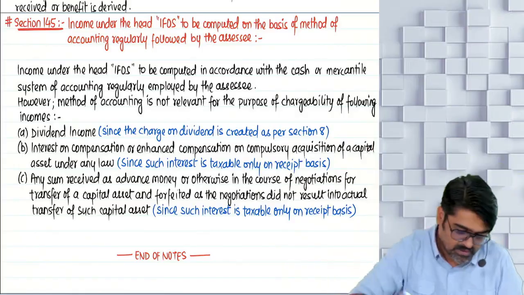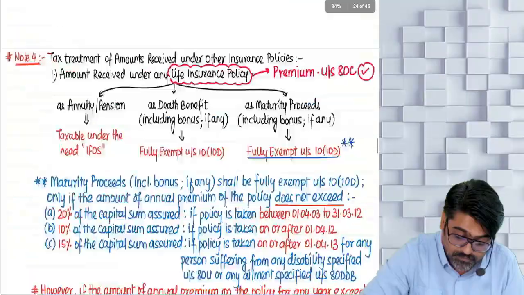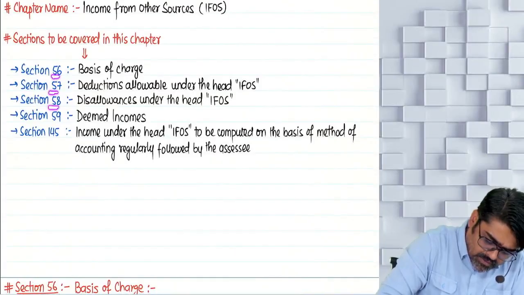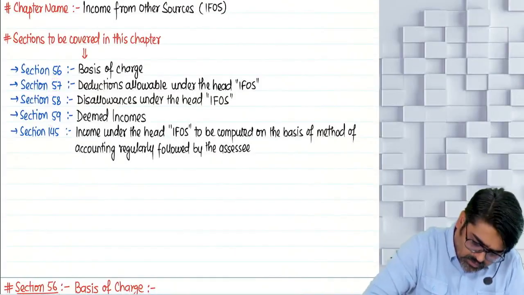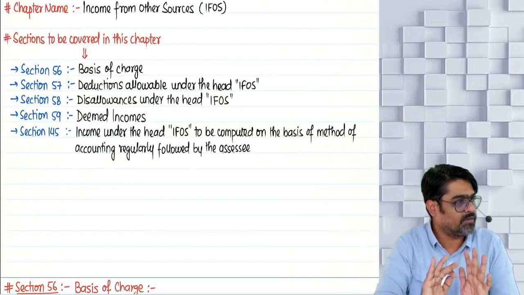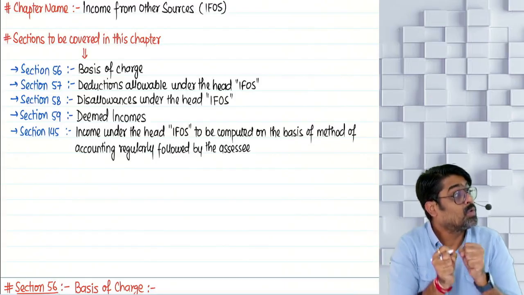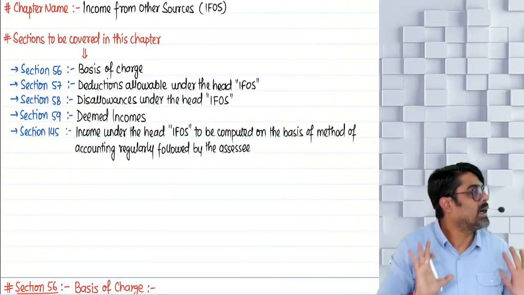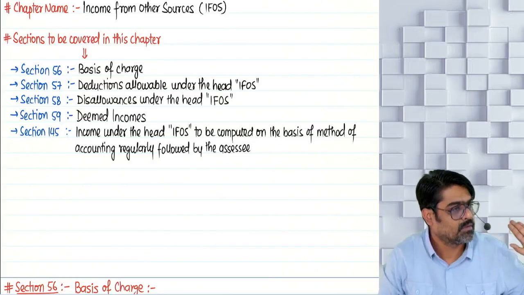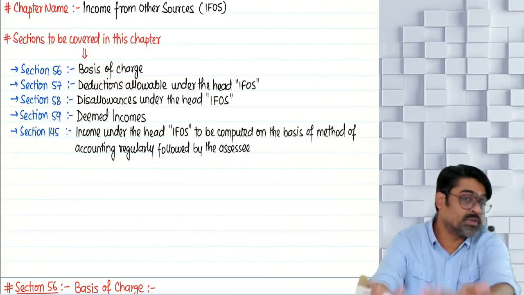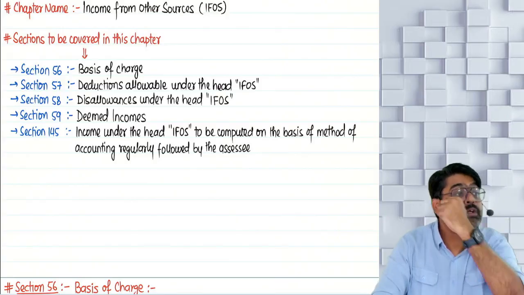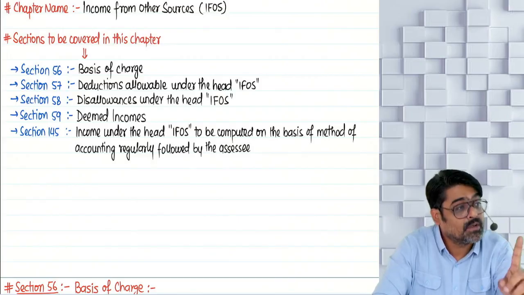Section 145 done? Now see. How many sections we are supposed to do? Only 4 sections are there. Only 56, 57, 58 and 59. Section 56 will tell you about the incomes. After learning section 56, you will be in a position to classify the incomes under the head IFRS. You will come to know which incomes are going to be taxed under the head IFRS. Now from those incomes which you will charge under the head IFRS, what are the deductions available? How those deductions will be allowed? That is given in section 57.